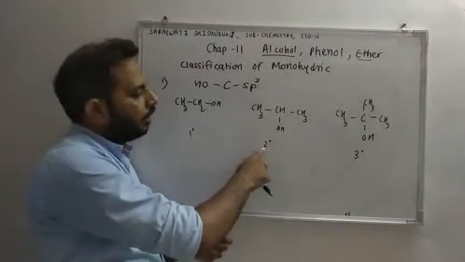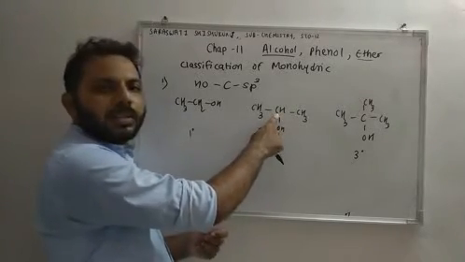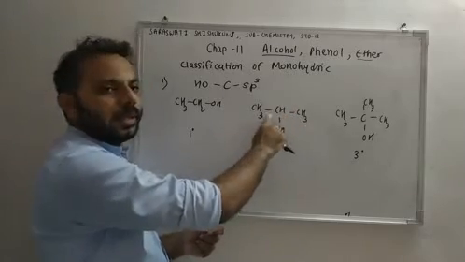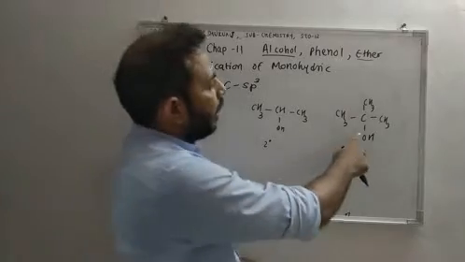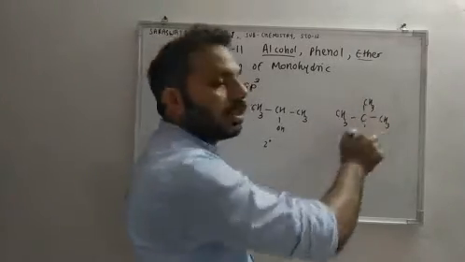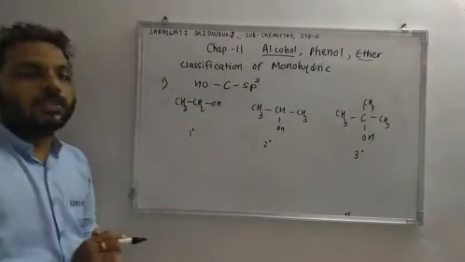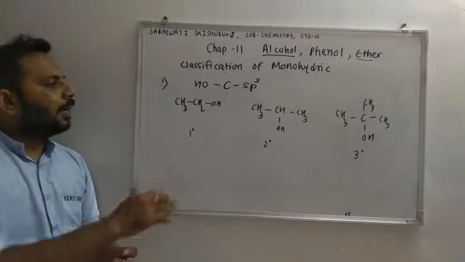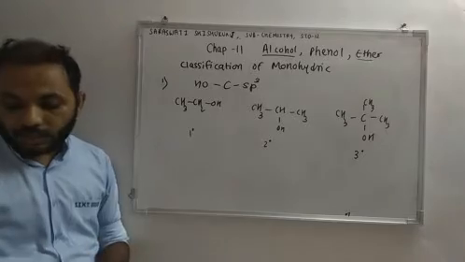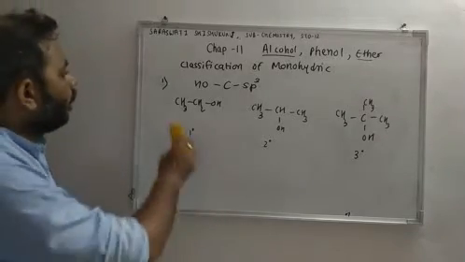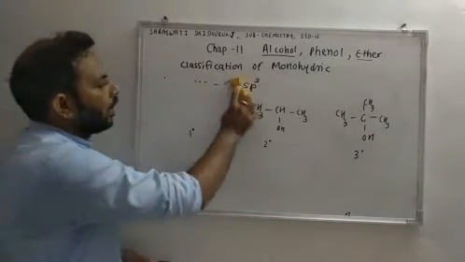In secondary, the OH containing carbon is associated with another two carbons, and that is why it is known as secondary. In tertiary, the OH containing carbon is associated with another three carbons, and that is why it is known as tertiary. So based on hybridization, it is classified into primary, secondary, and tertiary. Now, second group of classification is